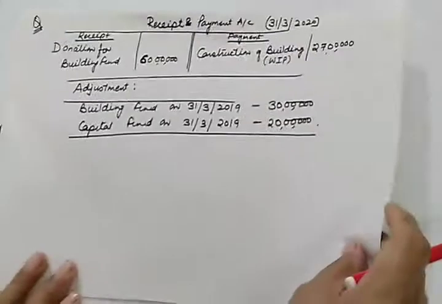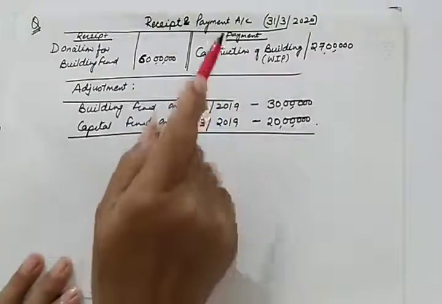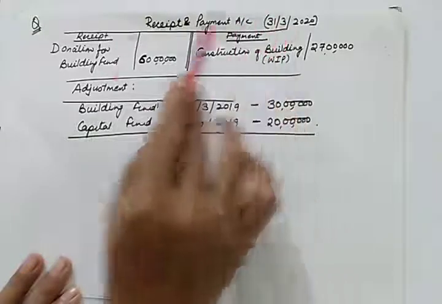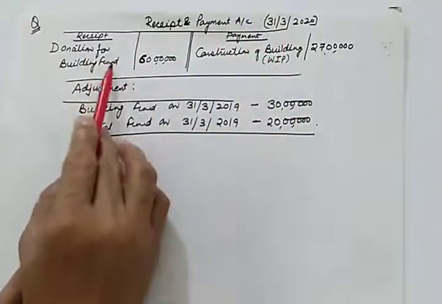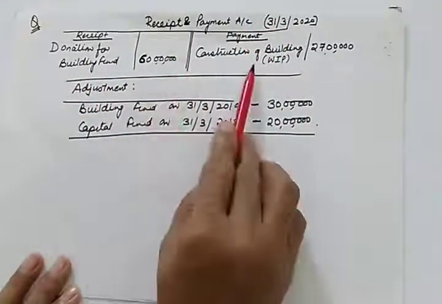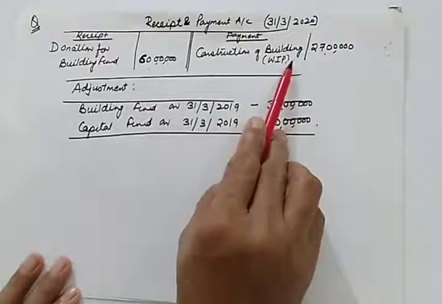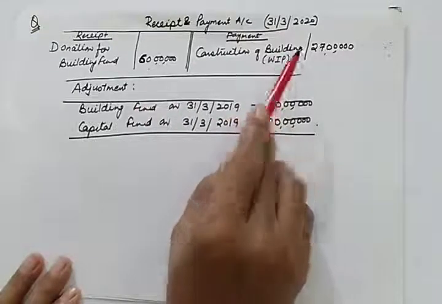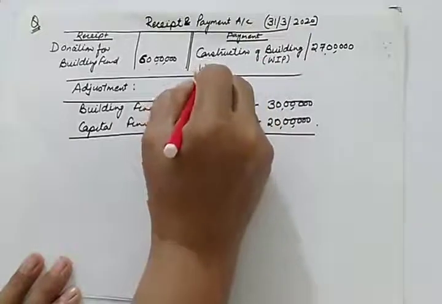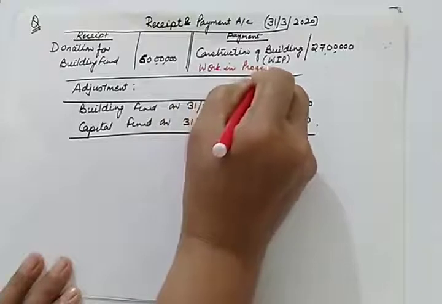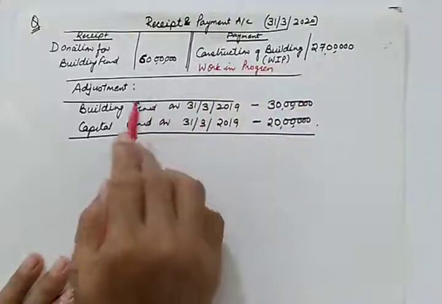So how are these capital nature funds to be dealt with? For that I have taken one numerical for you. Suppose the receipt and payment account of the current year is given to you. Here donation for building fund is 60 lakhs, and construction of building, because you know that a building cannot be constructed in 1 year, so this is work in progress, is 27 lakhs.